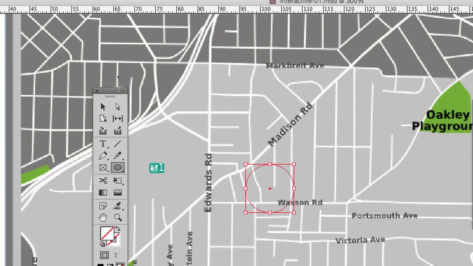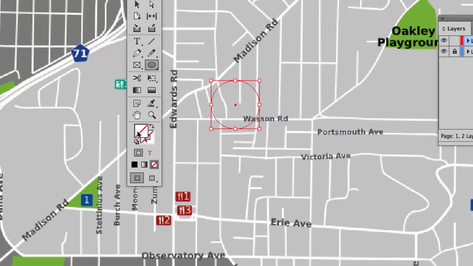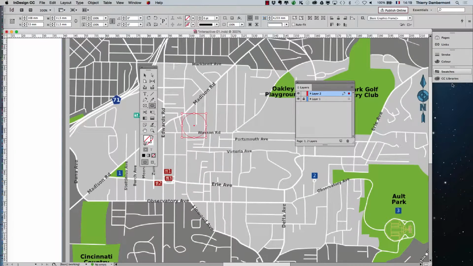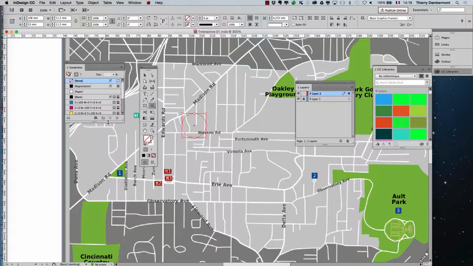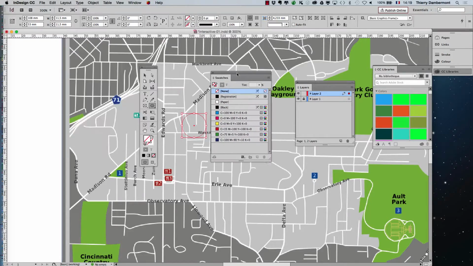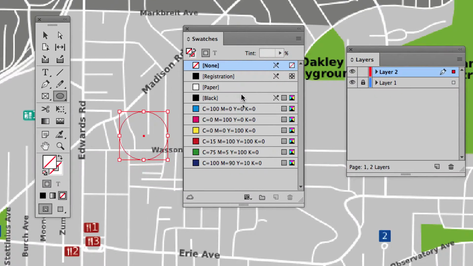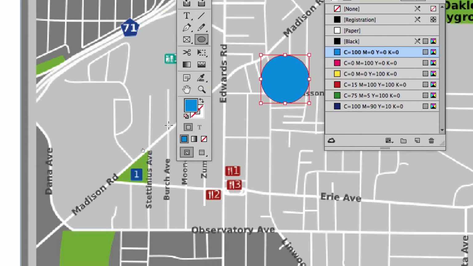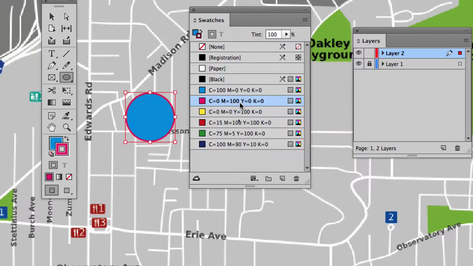Then we'll put background color and stroke color. So let's start with the background color. Use the swatches panel. Go into window swatches if you don't find it. And okay, let's make it like that. And the stroke.